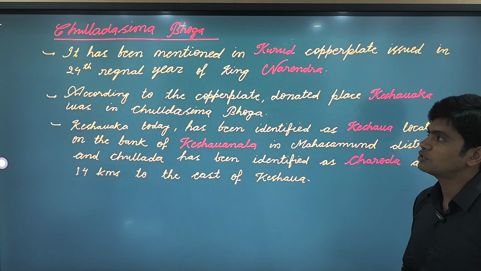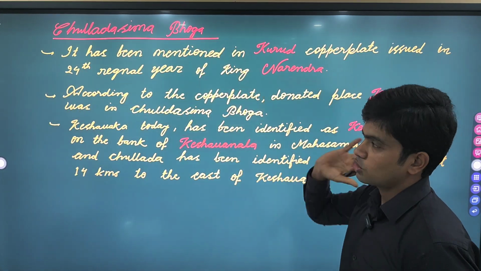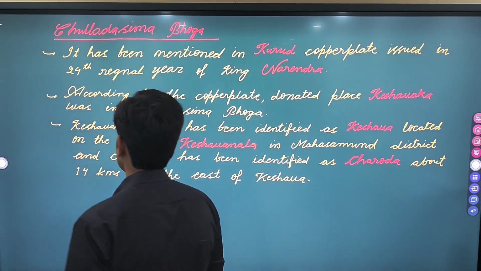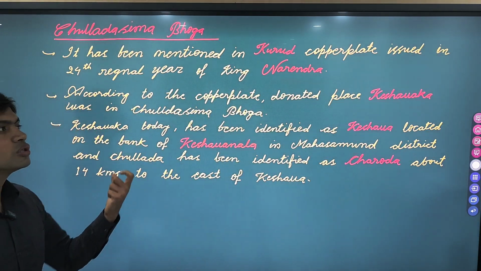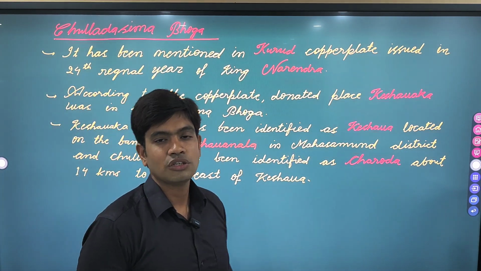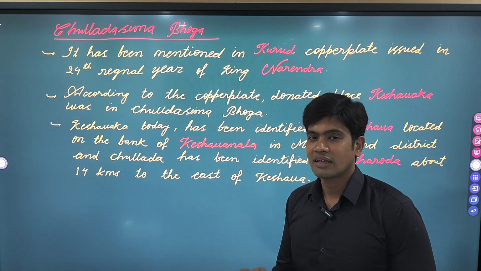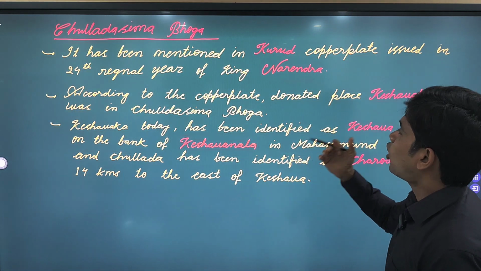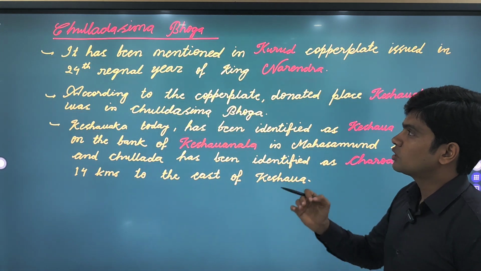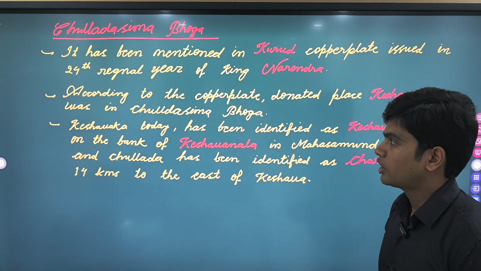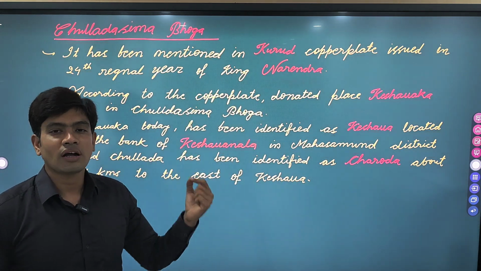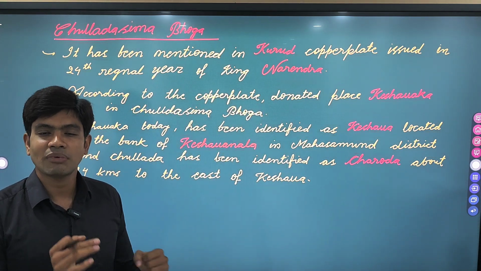Now let's jump to the next Bhoga, which is Chullada Sima Bhoga. This Bhoga has been mentioned in the Kurud copper plate issued in the 24th regnal year of King Narendra. There was a Sharabhpuriya king Narendra, and he issued the Kurud copper plate in his 24th regnal year. In this very copper plate, Chuladasima Bhoga has been mentioned. According to this copper plate, there was a place Keshwaka which was located in Chuladasima Bhoga.